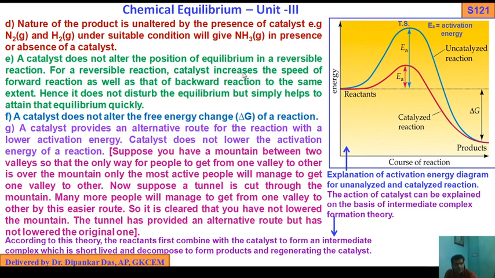For a reversible reaction, catalyst increases the speed of the forward reaction as well as that of the backward reaction to the same extent. Hence, it does not disturb the equilibrium but simply helps to attain the equilibrium quickly.